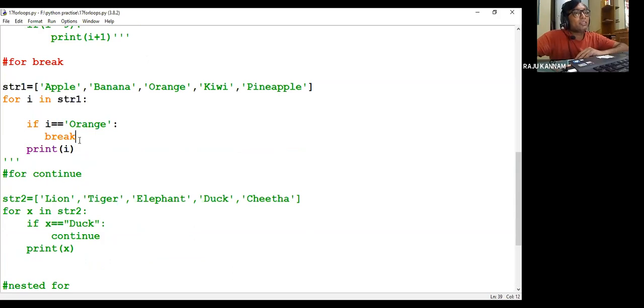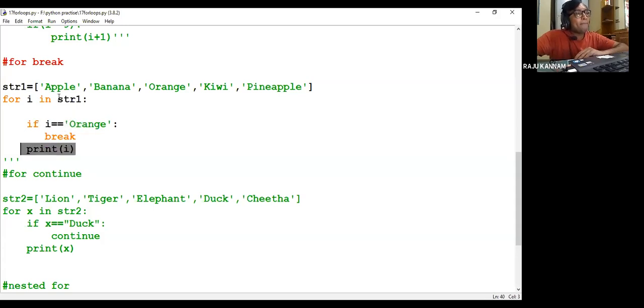Yes, it will print only apple, banana, because after getting the element, we are not printing here, we are testing. After getting the first element, apple, this is not orange, so this condition won't be satisfied, and apple will be printed. Then the next element, banana, will come into I. Banana is not equal to orange, so the condition won't be satisfied, and banana will be printed.